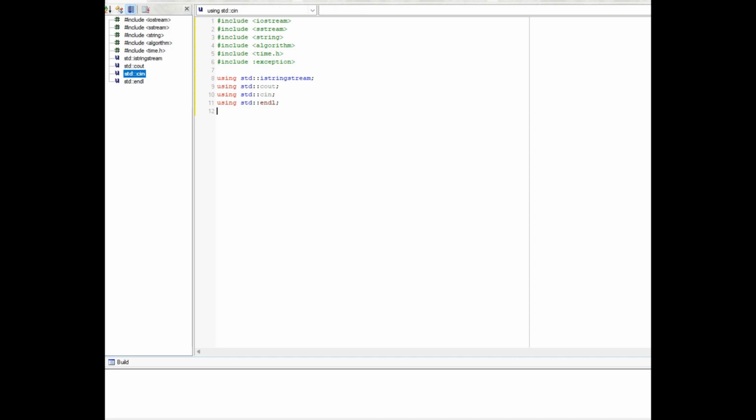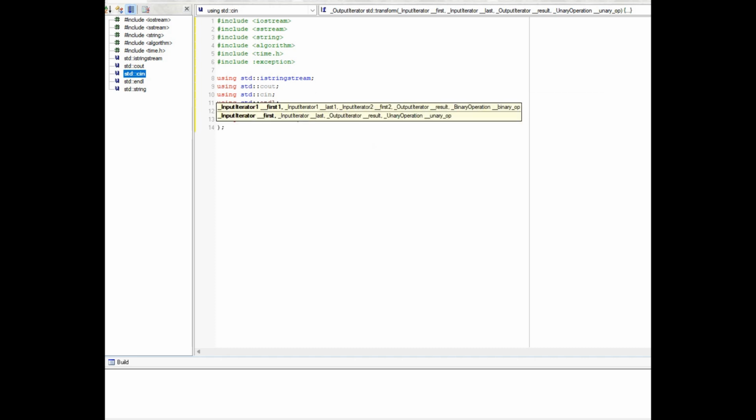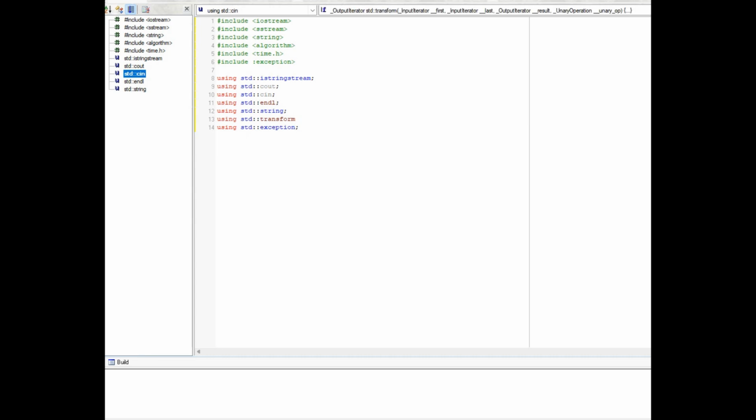Endl, using std string, using std transform, and using std exception. What happened up there? Oh, transform got weird. Okay, there we go. All right, we got all those usings.